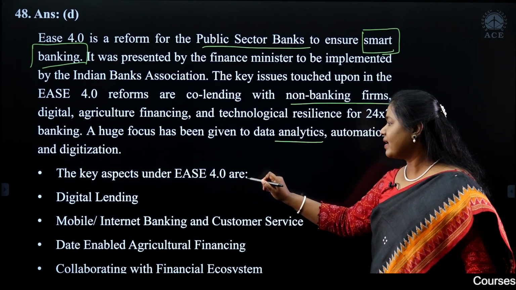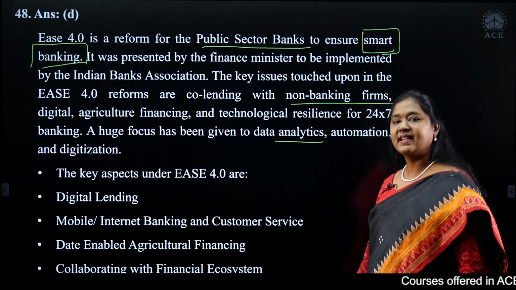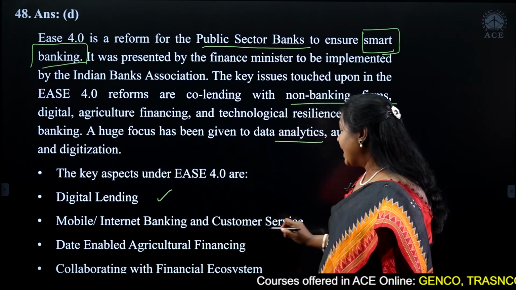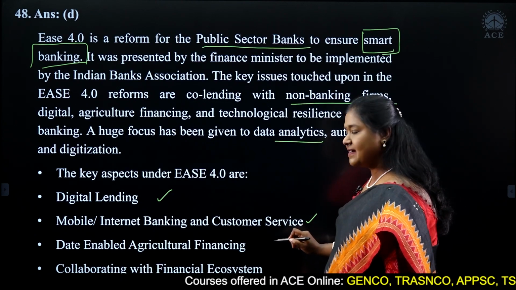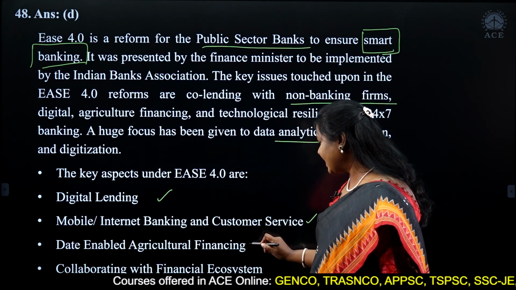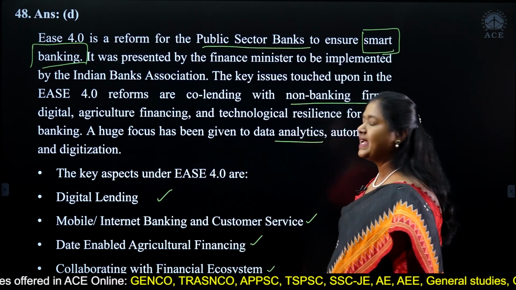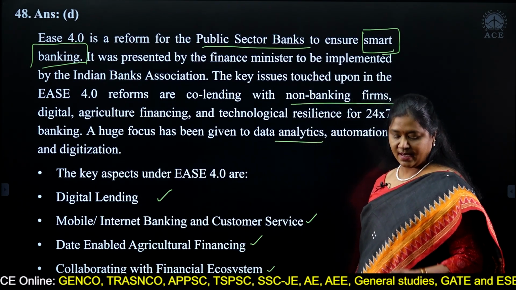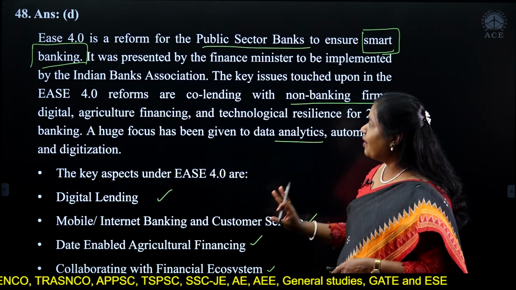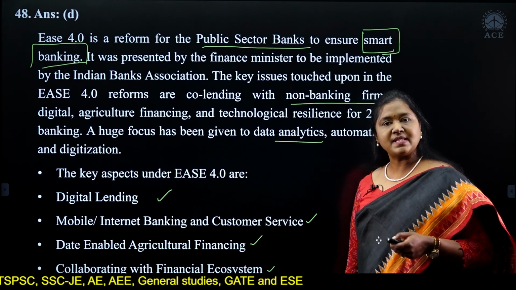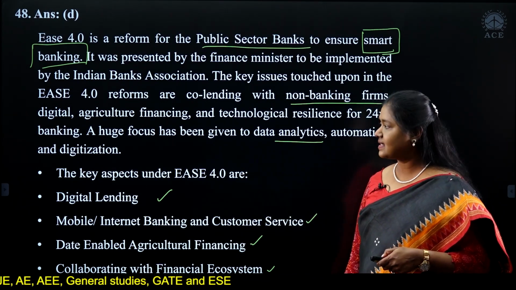So these are the 4 key aspects under ESE 4.0: digital lending, mobile, internet banking and customer service, data-enabled agricultural financing, and collaborating with the financial ecosystem. This is the theme of ESE 4.0. We had ESE 3.0 that became a success, so now we have come with ESE 4.0.